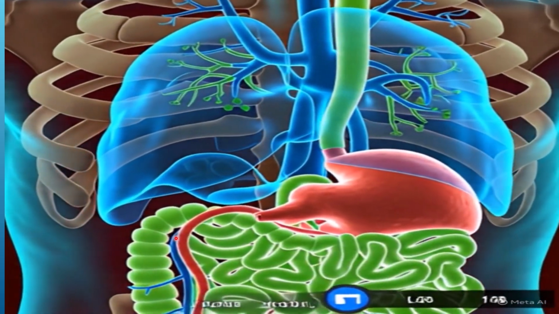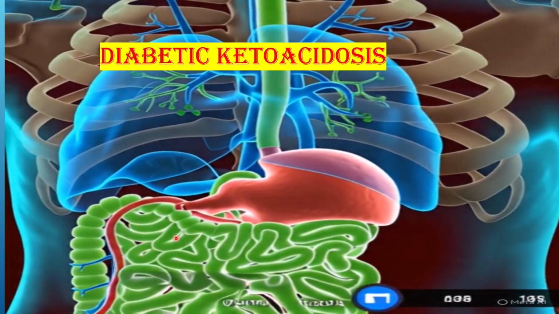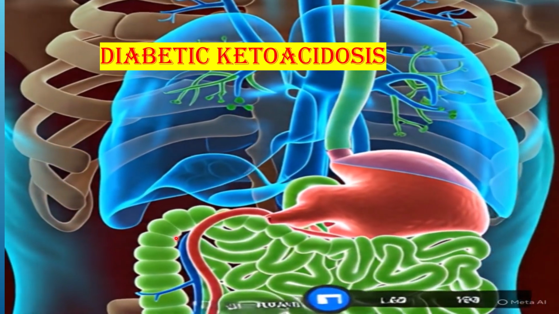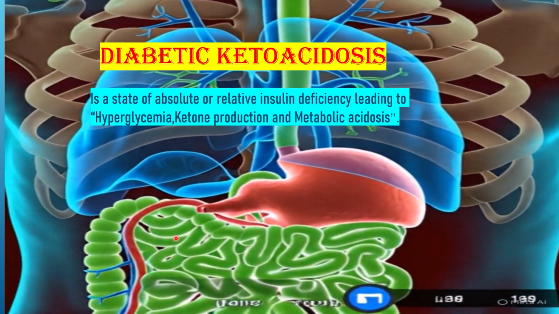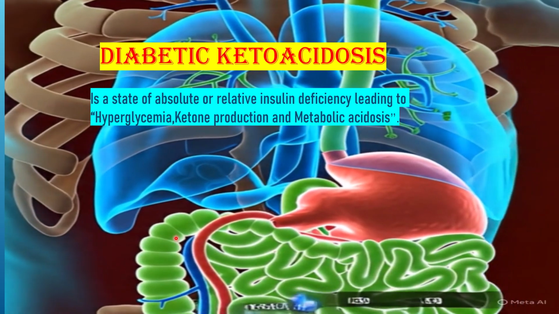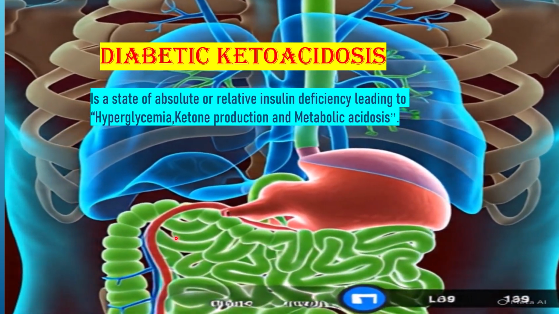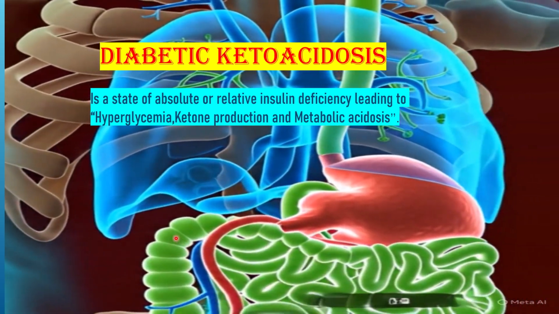Hi all. Today we are discussing diabetic ketoacidosis. Then what is diabetic ketoacidosis? It is a state of absolute or relative insulin deficiency leading to hyperglycemia, ketone production and metabolic acidosis.